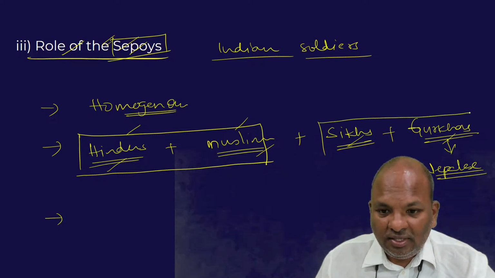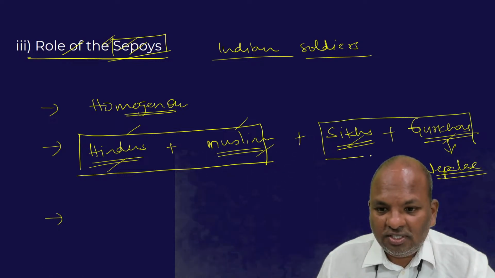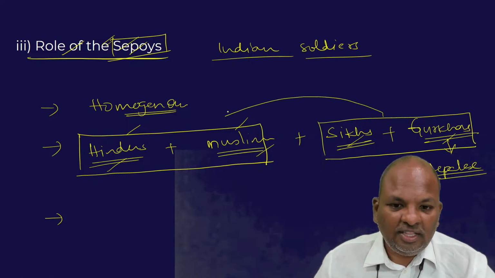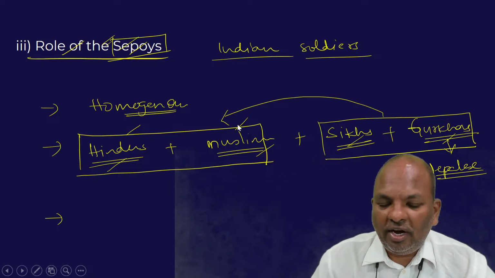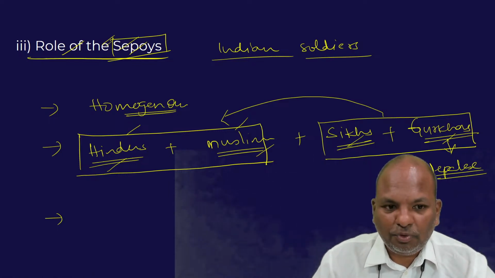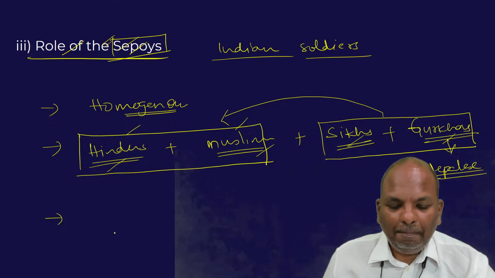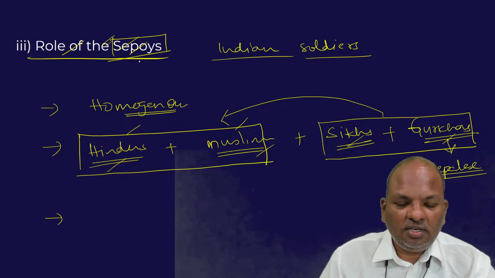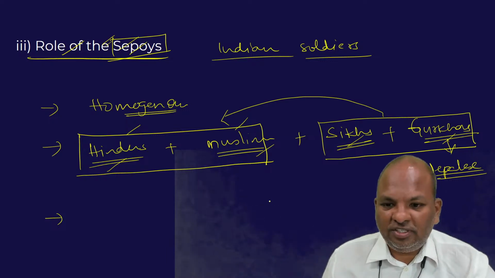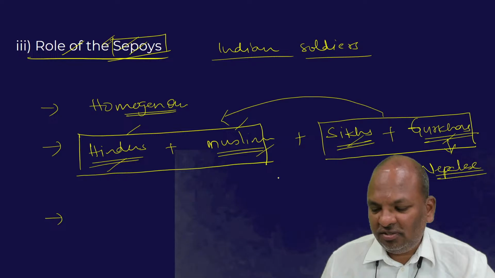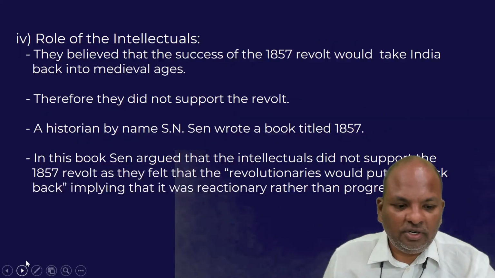The Sikh and the Gurkha sepoys played a very important role in suppressing the revolt carried out by the Hindu and the Muslim sepoys. So the third reason for the failure of the 1857 revolt was the lack of participation of the Sikh and the Gurkha sepoys. This is also another very important reason.